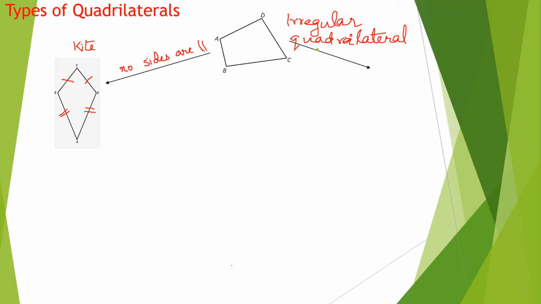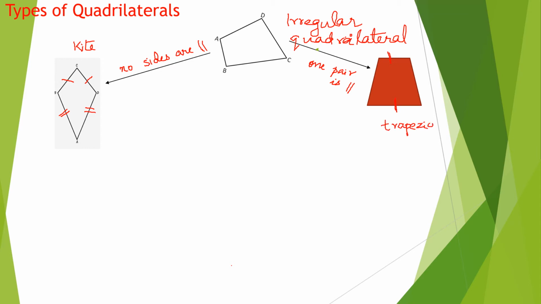Now, an irregular quadrilateral, if one pair of sides is parallel, then we call it a trapezium. Yes, here you can see these two sides, this side and this side. These two sides are parallel to each other. It is known as a trapezium or trapezoid.